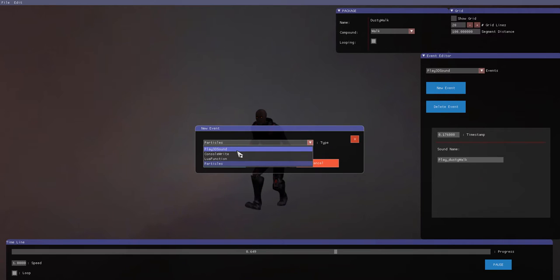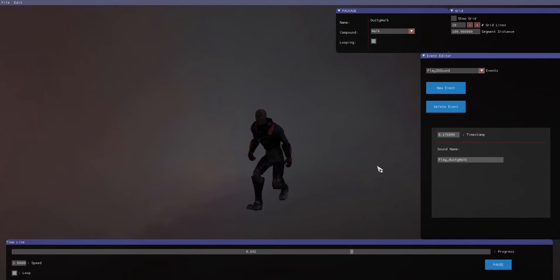We use them most for sound, but as a test you can write to the console and you can call a Lua function for gameplay, like maybe you want to cast a fireball, and to this fireball maybe you want some particles, or maybe you want dust particles when your character puts down their feet. So there's a lot of potential right here, and you can select the timestamp in the animation when it should be triggered, and this works quite well.